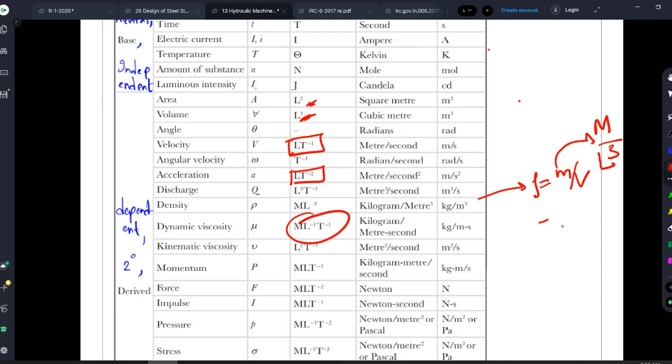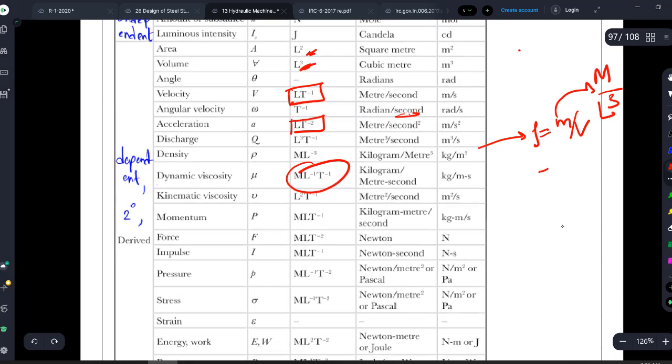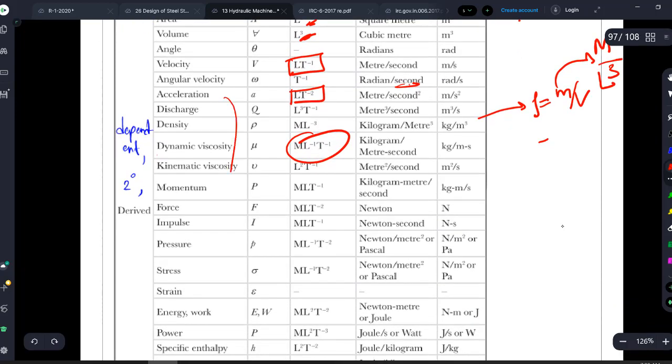What will angular velocity be? Radians per second. Radians has no dimension at all. So per second, if you are sending it up, t to the power of minus 1. So all this that you have read so far in fluid mechanics, you should be aware of all that.